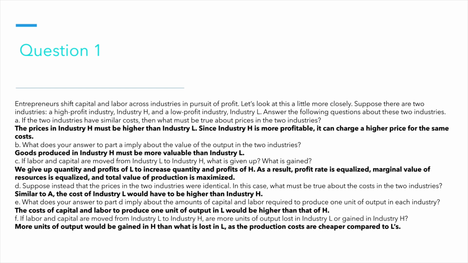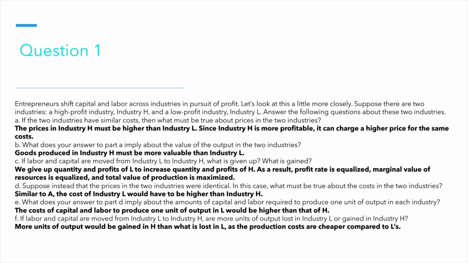So in part D, suppose that the prices in the two industries are identical. What must be true about the costs in the two industries? So inversely, if the prices are identical, then the cost of industry L would have to be higher than industry H. If they are the same value and industry H is making higher profits than L, that means that industry H is making their goods, the cost of their goods is much cheaper than industry L's.